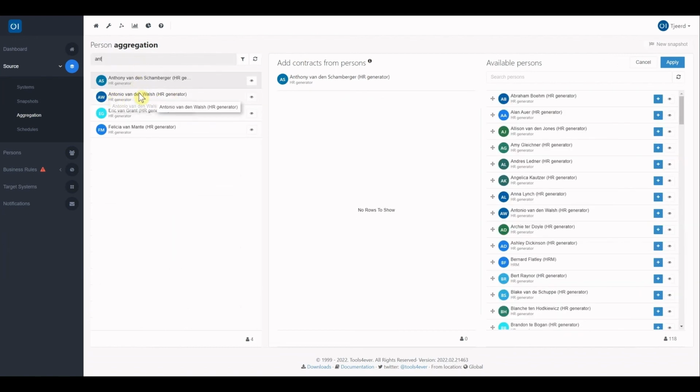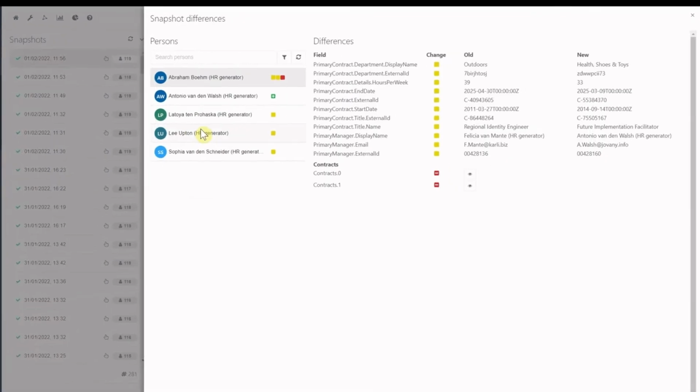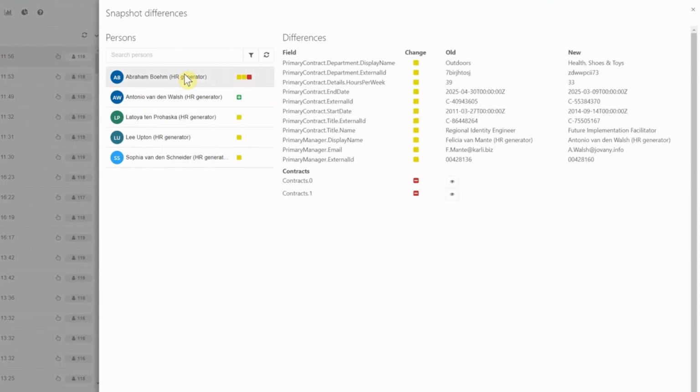The snapshot screen now has some new information. You can see that there are no aggregated persons anymore because we broke the relationship and the updates are now still the same. If we check the details, we can see that Antonio has been added. Abraham has been changed, and that is because of the unmerge, so the contract fields of Antonio were removed from Abraham and returned to Antonio. Similarly, the manager has also returned to as it was before.